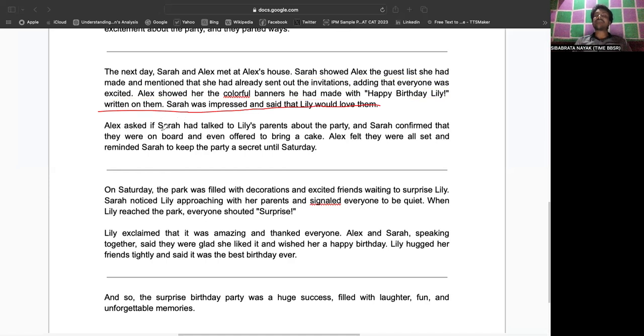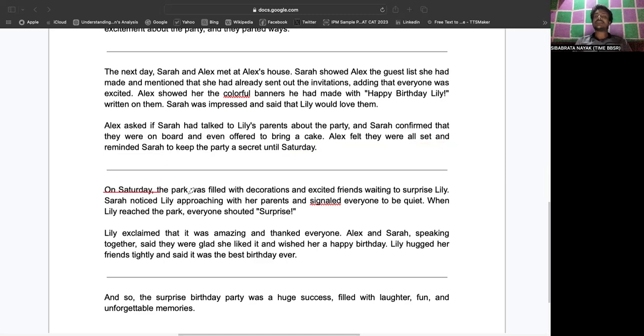So Alex asked if Sarah had talked to Lily's parents about the party, and Sarah confirmed that they were on board and even offered to bring a cake. Alex felt they were all set and reminded Sarah to keep the party a secret until Saturday. Now, all are written in the past tense.